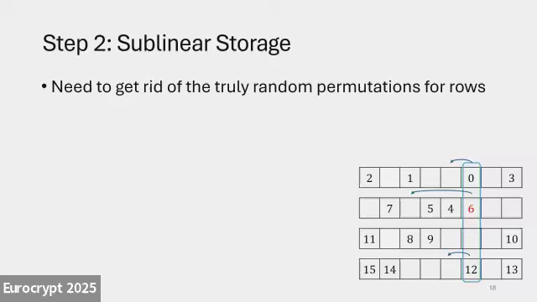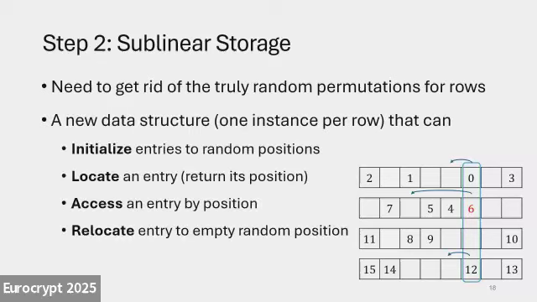One way to look at it is that we need a data structure that supports the following operations. Initially, we need one instance per row, so that we distribute the items into random starting positions. Then we can look up an item by its value to locate where it is. We can also look up by position to see which item lives there. And lastly, and most importantly, we need a relocate functionality, to move one item from its current position to an unconsumed random empty position. And we need it to be space efficient.